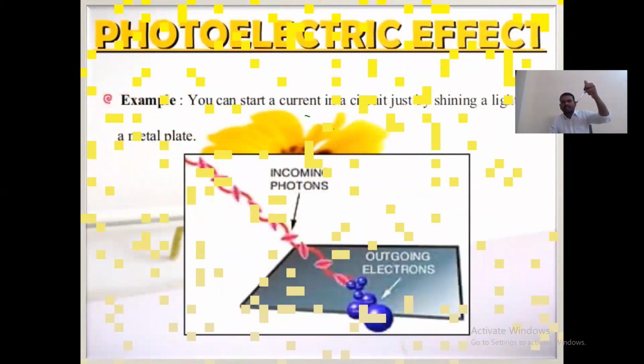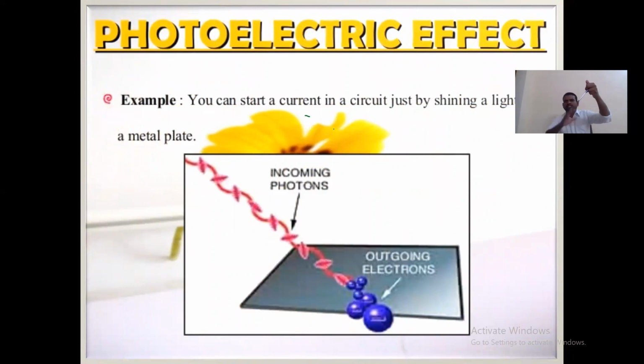You can start a current in a circuit just by shining light on a metal plate. I am using this hand as my metal plate, and this pen is the photon. This hand is the source of the light.